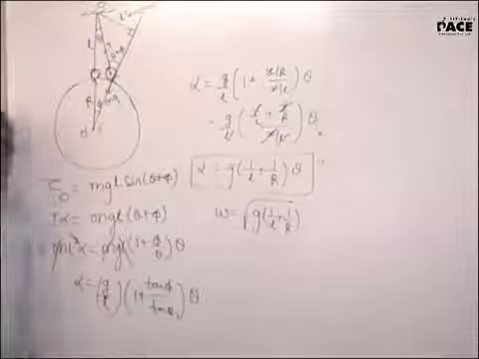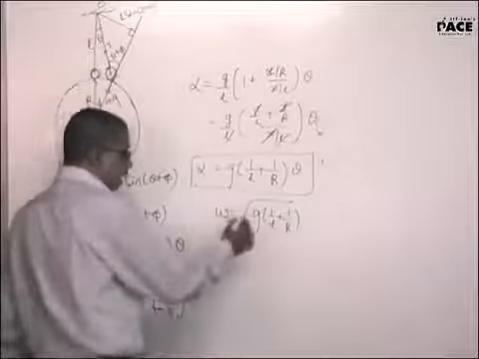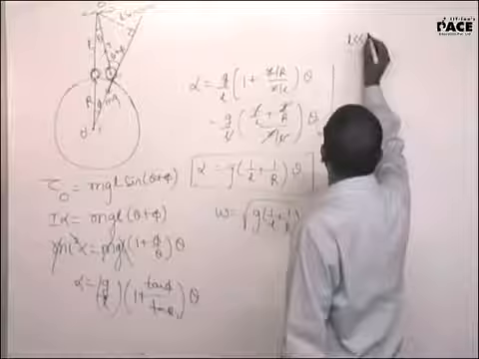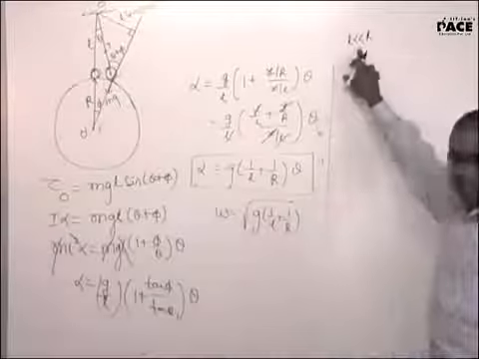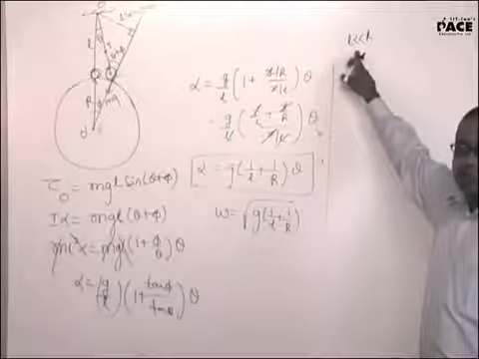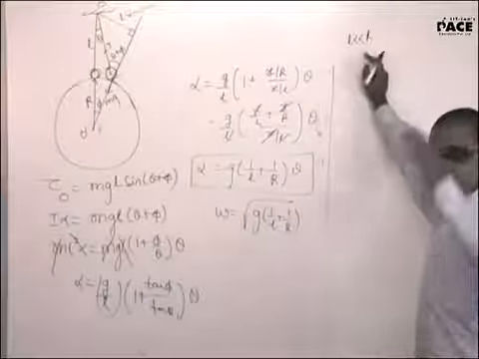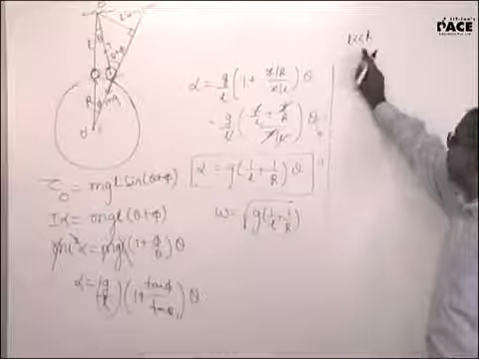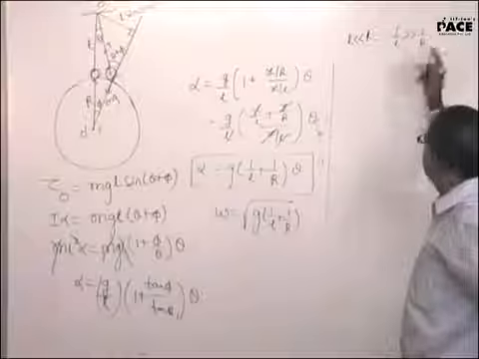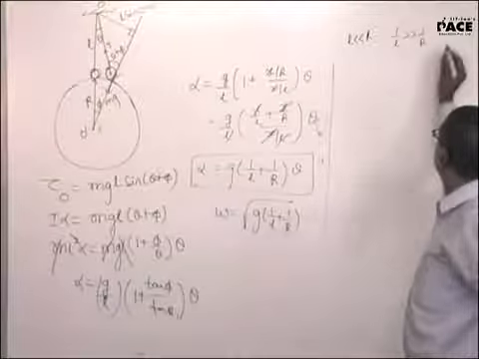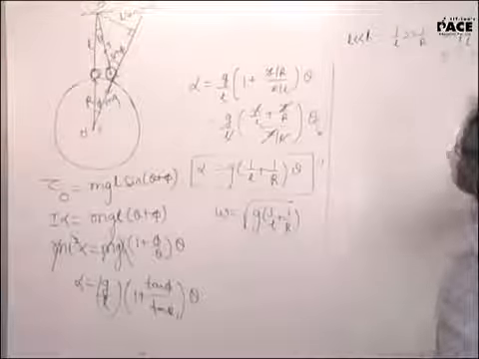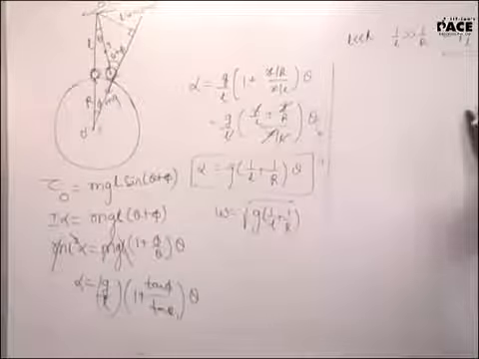Why are you getting omega as under root G into (1 by L plus 1 by R)? The regular simple pendulum that you dealt with had L much lesser than R. If you remember, the length of the normal simple pendulum was 1 or 2 meters hardly. Radius of Earth was 6,400 kilometers. So L will be much lesser than R, so 1 by L will be much greater than 1 by R. If I put 1 by L much greater than 1 by R, I'll get omega as under root G by L. This was the answer that we are expecting for a normal simple pendulum.